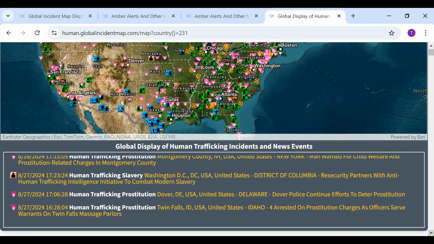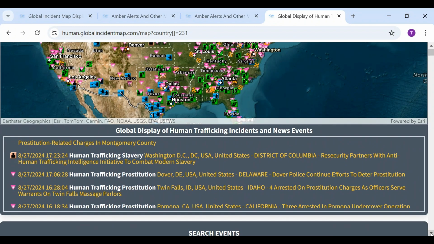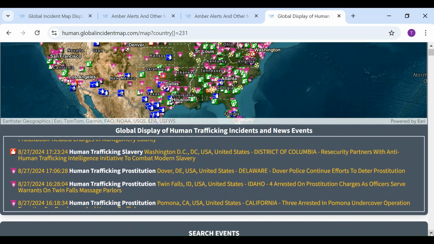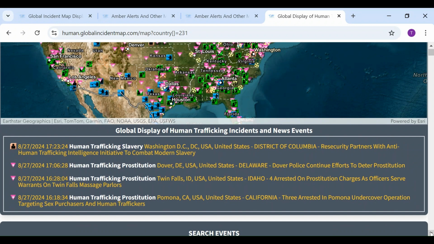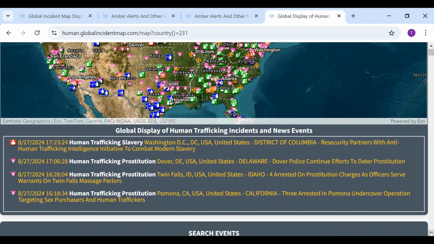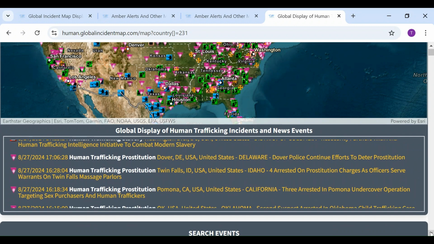Human trafficking in all states: Tennessee, Florida, Texas, California. The list scrolls on. Look this over a bit, then we will move down below and see what information is listed on various events.